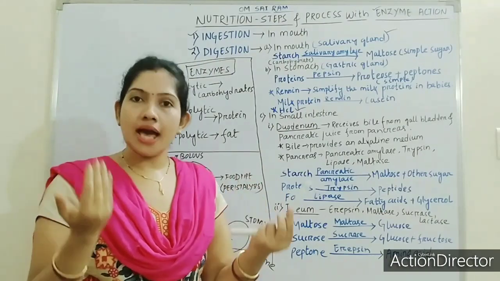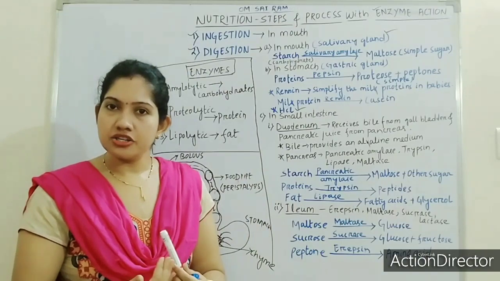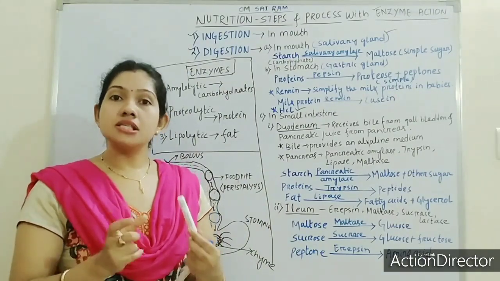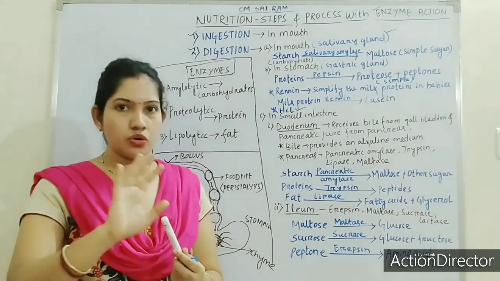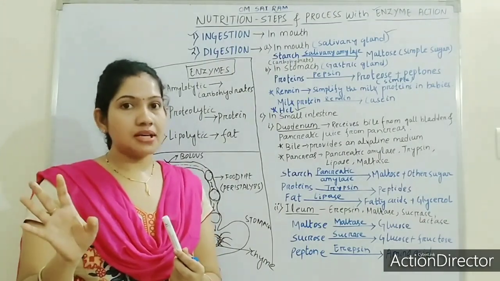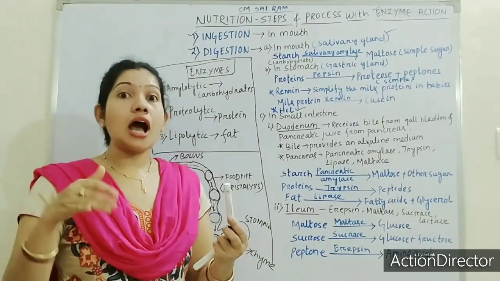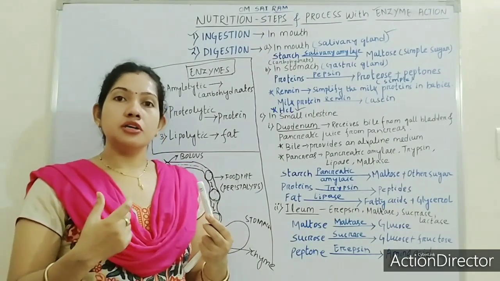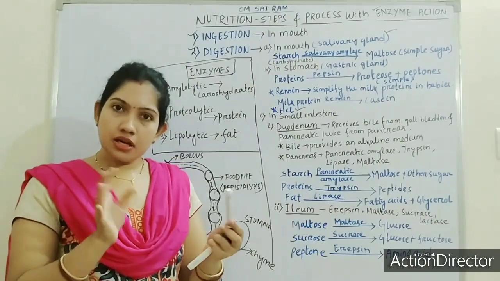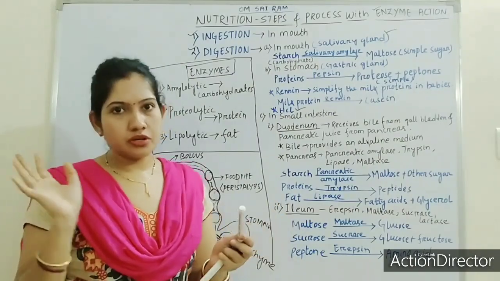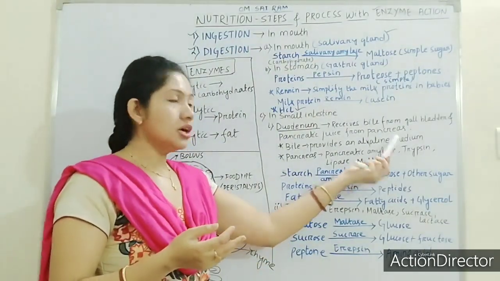Later on, when we go to higher class, you will read more about acidic and alkaline conditions. There is a scale to measure acidic and alkaline conditions. We call that the pH scale. I'm not going to that topic now. When you go to higher class, you will learn how to measure whether a substance is acidic or alkaline. The opposite of acidic is alkaline. Got it? So here bile helps to provide the alkaline medium to the duodenum.